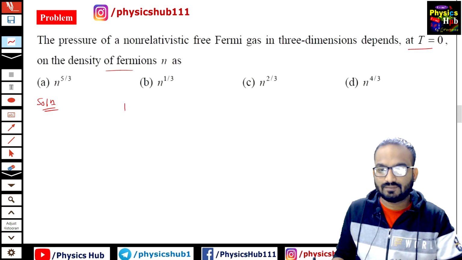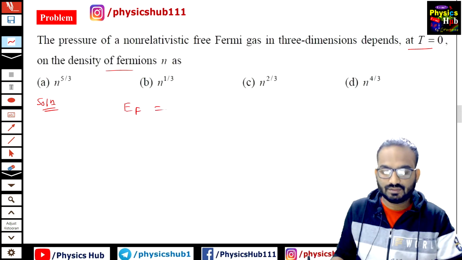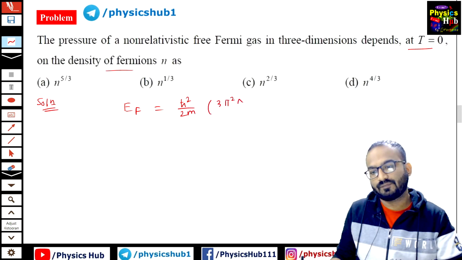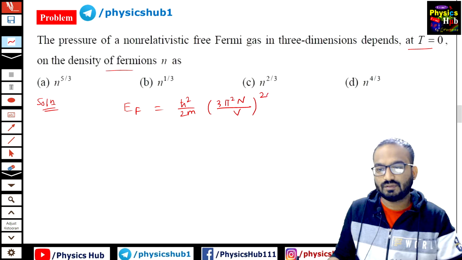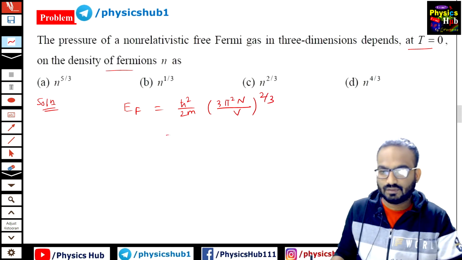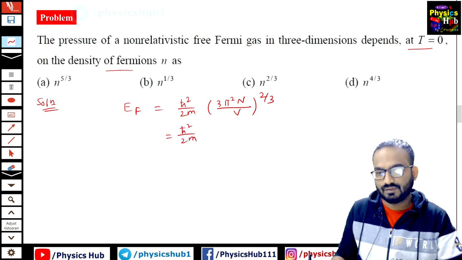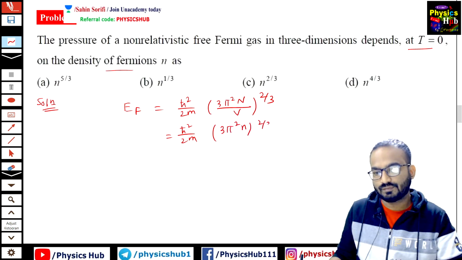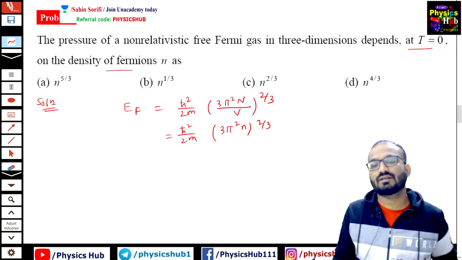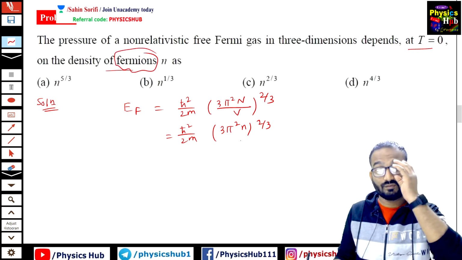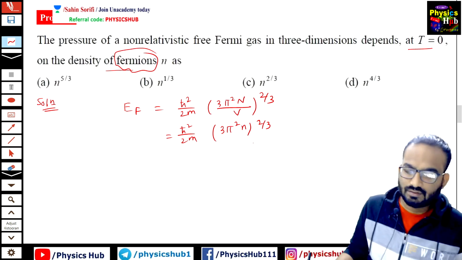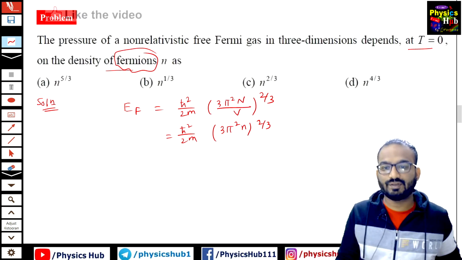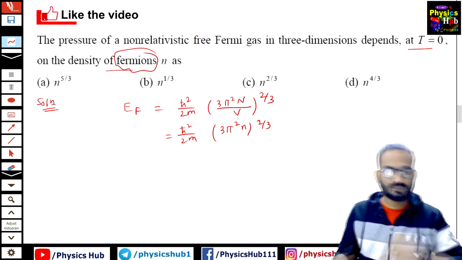So we can write the Fermi energy expression in three dimensions. E_F equals ħ² by 2m (3π² N by V) to the power 2 by 3, or ħ² by 2m (3π² n), where N by V is the number density. Here small n is the number of fermions per unit volume, or density of the free Fermi gas. So we have to find out the pressure. So we can utilize the pressure expression.